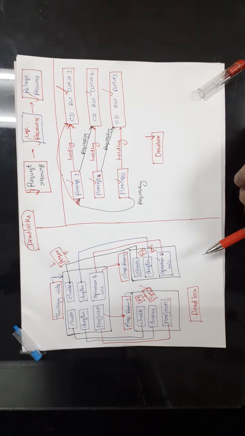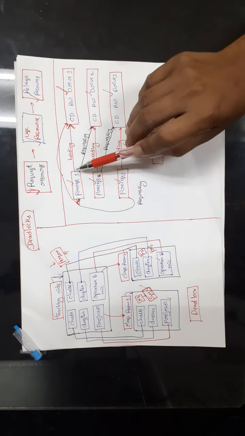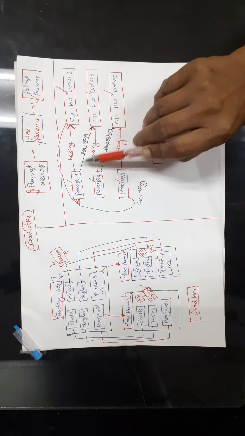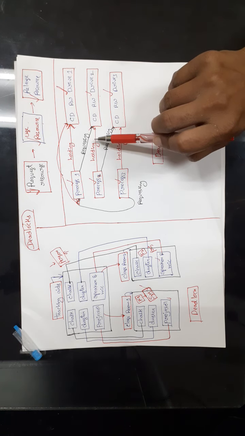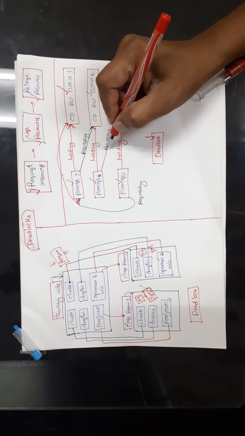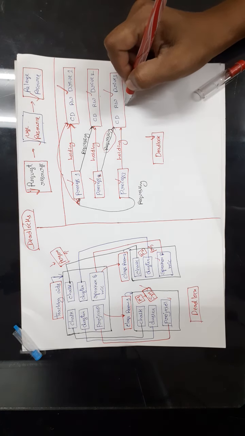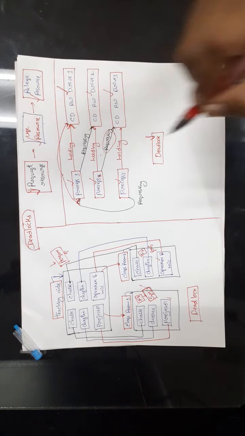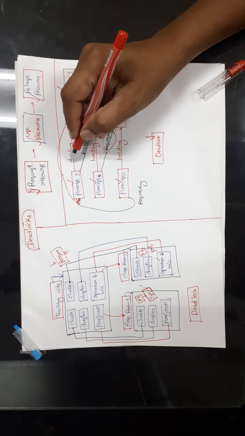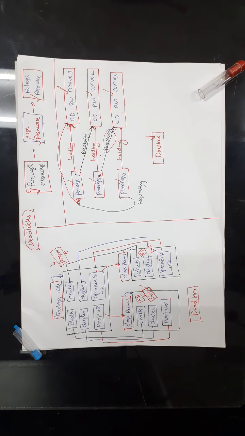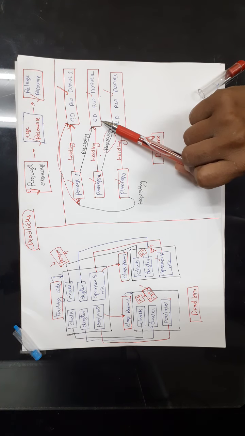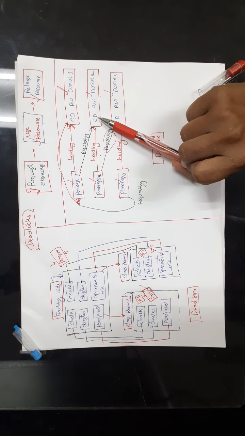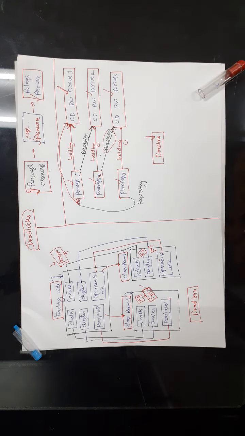A deadlock is nothing but a set of processes holding some resources and waiting for other resources which are held by some other processes, and which cannot be released because those processes are also requesting other resources. So they cannot finish the work and cannot return the resource, so they cannot access the resource and cannot execute. So a deadlock is nothing but processes holding some resources and waiting for other resources which are held by some other process in the list and which will not be released. That is called deadlock.